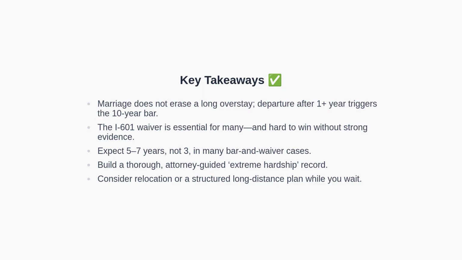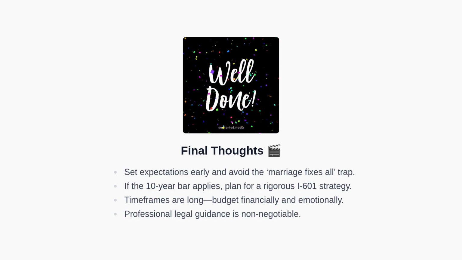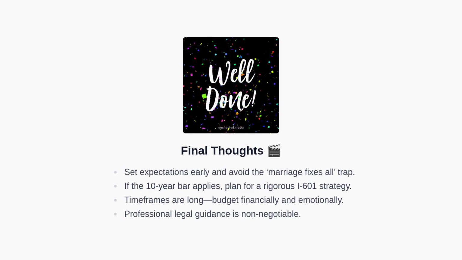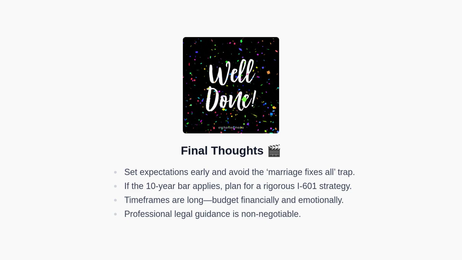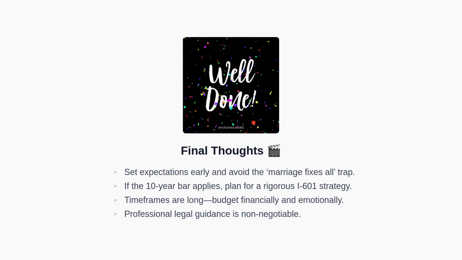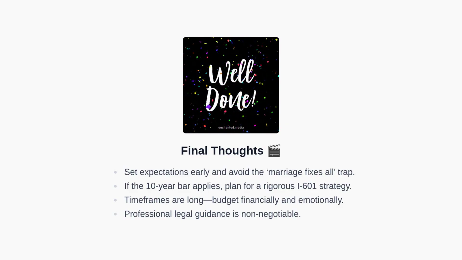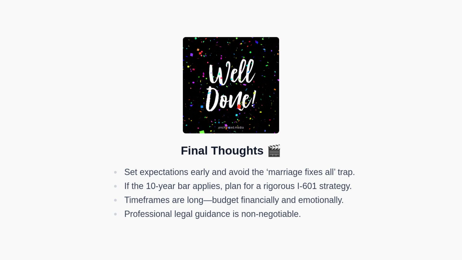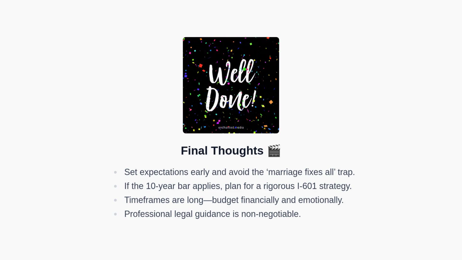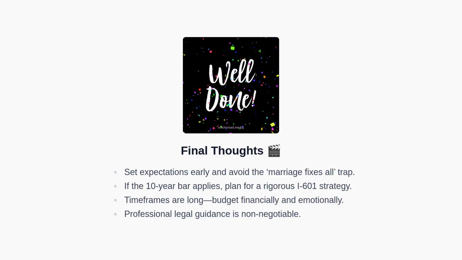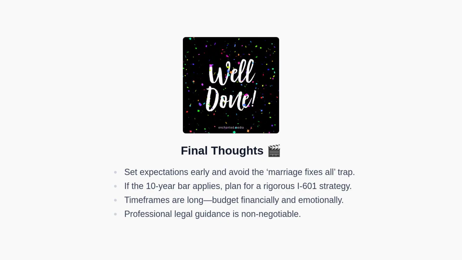To close, let's summarize and provide a clear call to action. In summary, set expectations early and avoid the trap of believing marriage fixes everything. If the 10-year bar applies, prepare for a rigorous I-601 strategy and assemble persuasive extreme hardship evidence. Recognize that timeframes can be long, so budget for both financial and emotional endurance. Professional legal guidance is crucial at every stage.